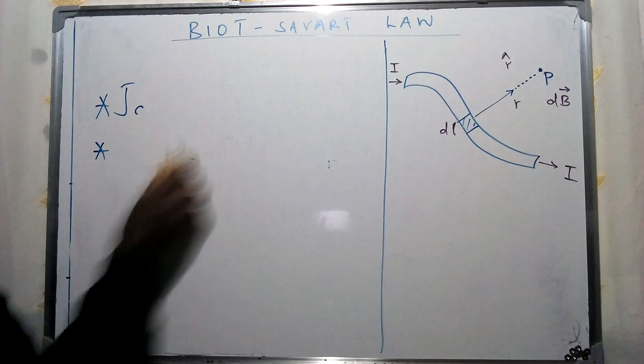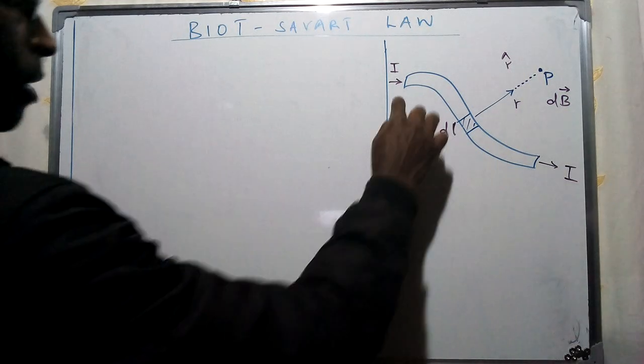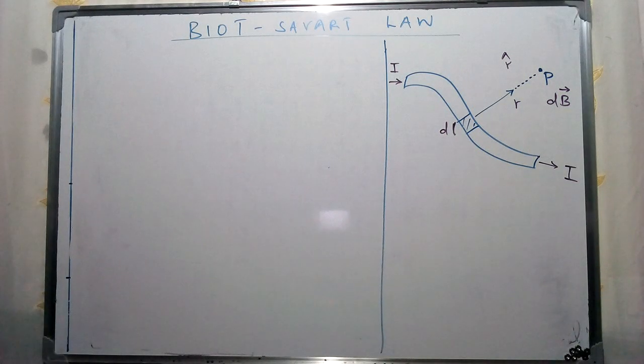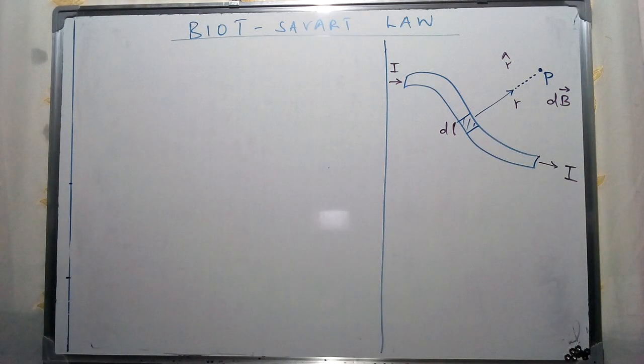Now, this law is going to find various applications as we do an integration of various elements which form the entire conductor, and we see what effect they are going to have in terms of a magnetic field at that specific point.